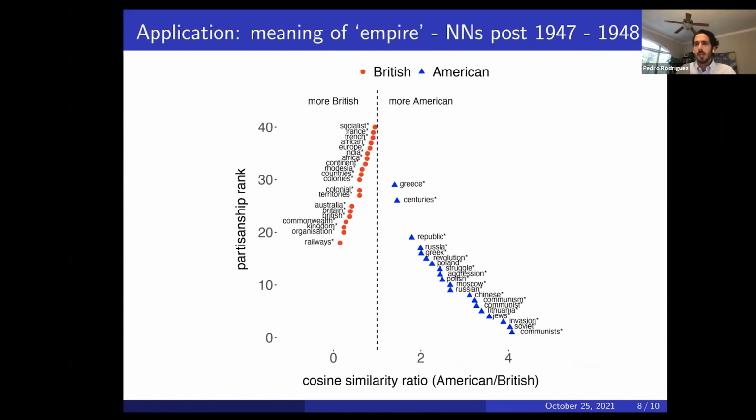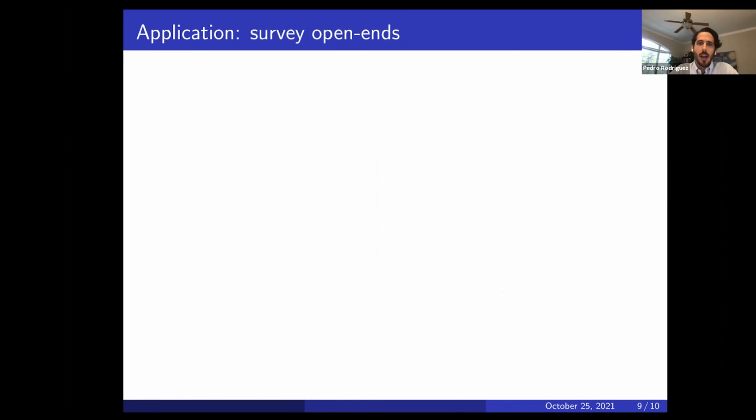When you look at the nearest neighbors after the Second World War, you see that the break comes from US Congress representatives talking more about communism and the Russian as an empire, whereas the British kept on talking about the British Empire, right? Before the end of the Second World War, everyone was talking about the British Empire and Germany and Japan and so forth. After the Second World War, the British kept talking about themselves, and the US shifted towards talking about Russia and communism.